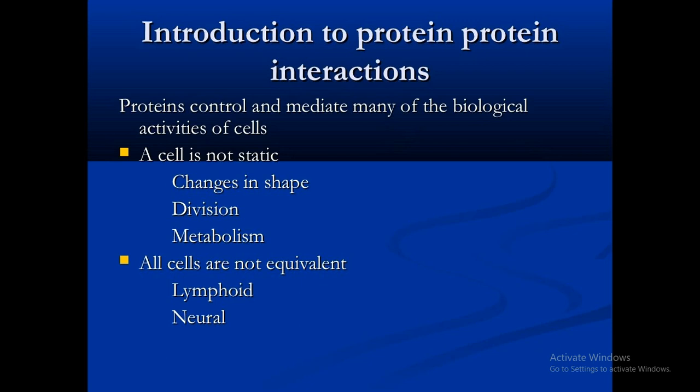All cells are not equivalent. As we know, cells differ in shape and in various activities, functionally they are different. For example, the lymphoid cell and the neural cell. The lymphoid cells are immunological cells, and the neural cells, which are present in the brain or the nervous system, are totally different in structure and also in function.